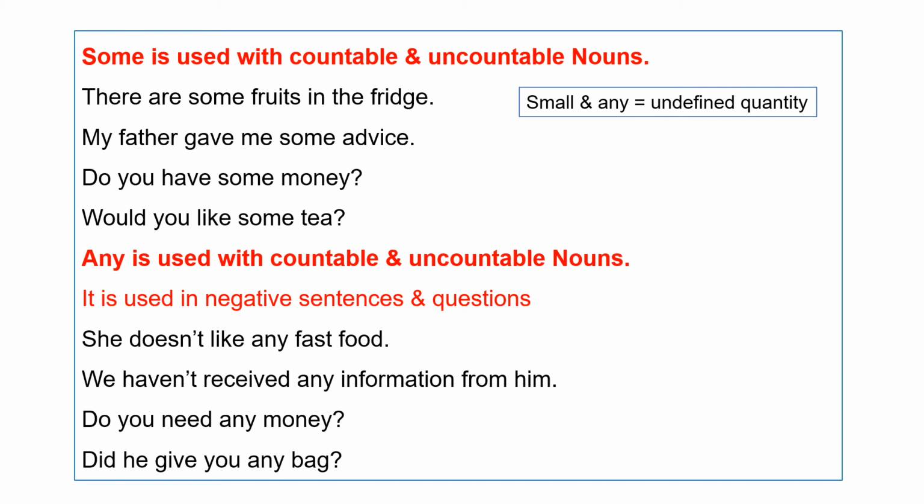Next, any. Any is used with countable and uncountable nouns. For example, she doesn't like any fast food. We haven't received any information from him. In general, any is used in negative sentences.